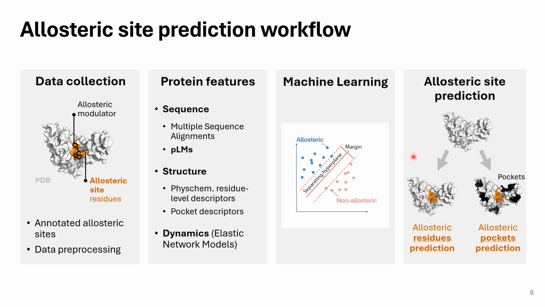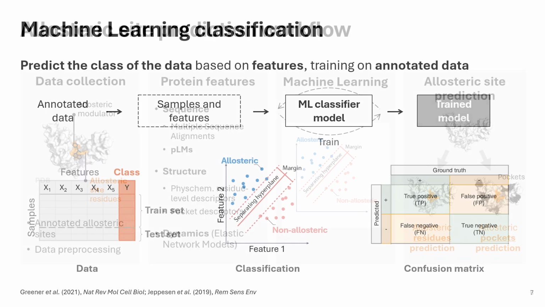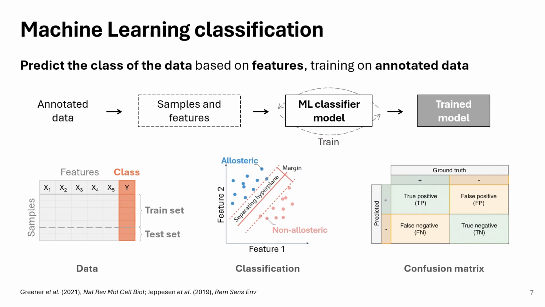For this, I use two parallel approaches: one to predict single residues of proteins as to whether they are part of the allosteric site or not, and in a second approach use pockets predicted by a pocket identification algorithm and classify them as to whether they are the allosteric pocket or not. For this task, the main method is machine learning, which aims to learn how to predict a class of the data based on some features.